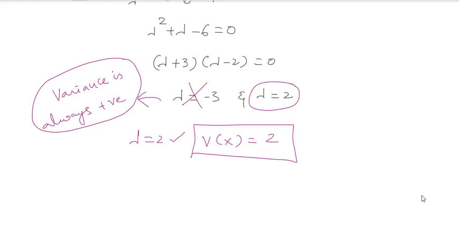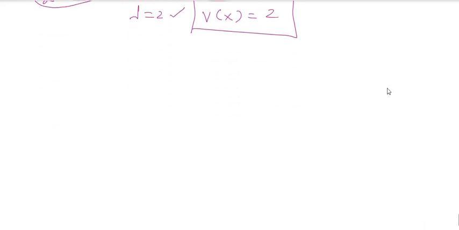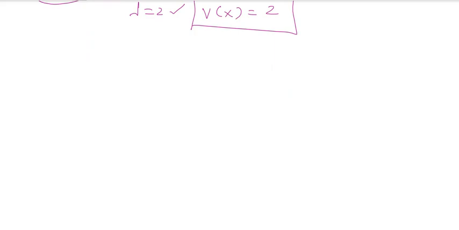Okay. Yeah, let me take another one, which is called the normal distribution or the Gaussian distribution. So let me take the last distribution here: the normal distribution, which is also called a Gaussian distribution.